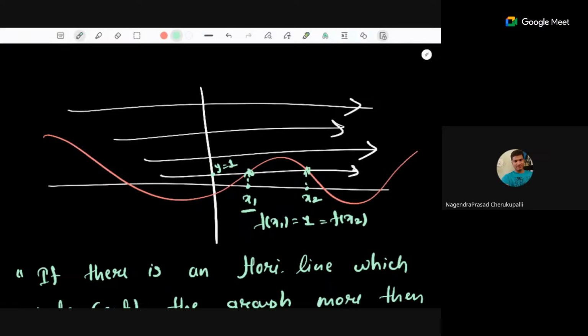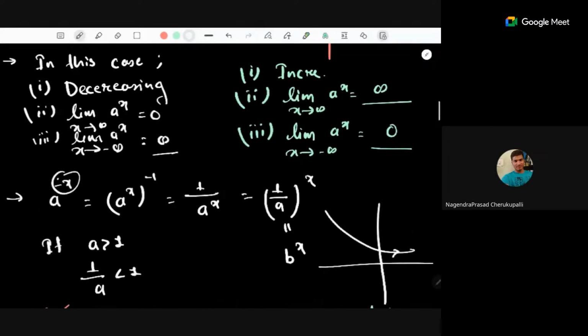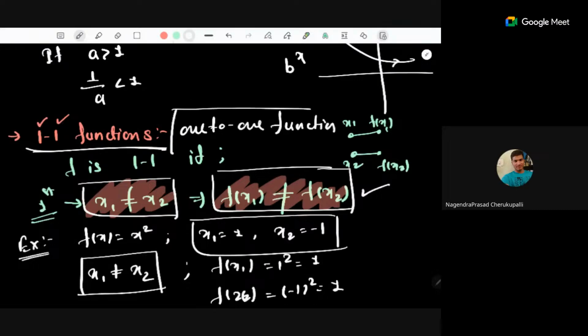Okay. Now there is another type of function, which is the onto function. And these one-one functions have another name, which is injective functions. Right? So this is a one-one function, or they are also known as injective functions. One-one is also the same as injective.